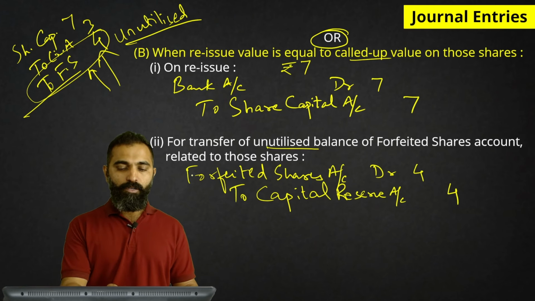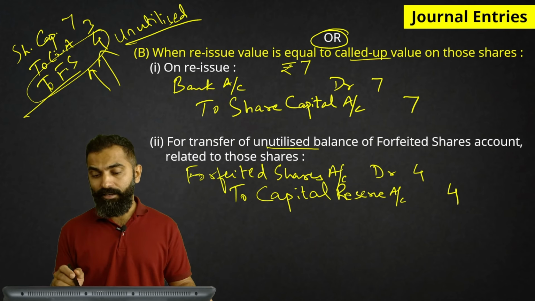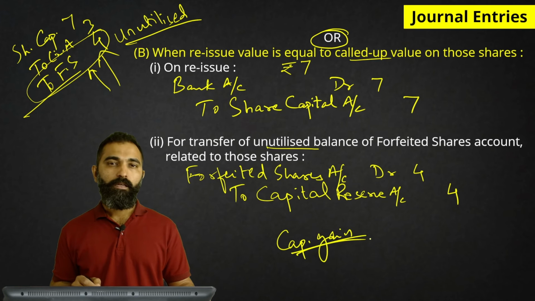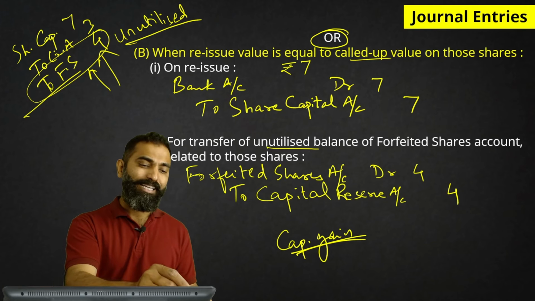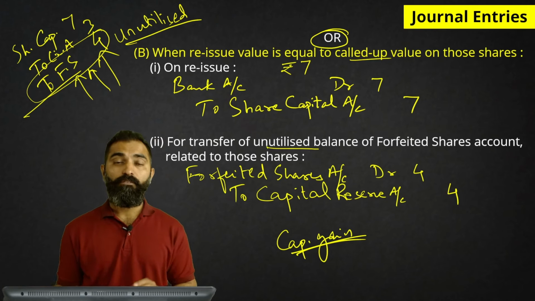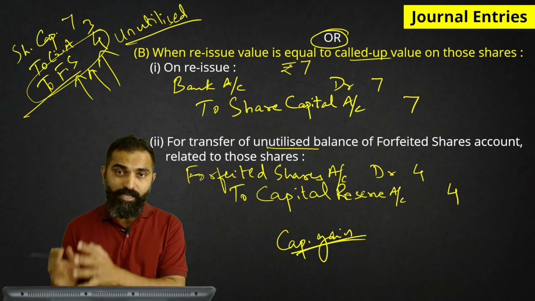The entire amount is unutilized. Why capital reserve? Because this is a capital gain, right? We all know this is a capital gain. Forfeited shares account, which was credited at the time of forfeiture, is a temporary account. We will hold that account only till the decision of reissue is taken.